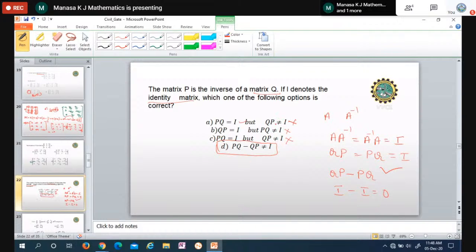You can say easily, here they have given both are equal to I. P into Q, Q into P, both are equal to I. Here they have given PQ is I, but QP is not equal to I. PQ is not equal to I, QP is not equal to I. So these three are of course wrong. But here you find the difference of those two. We know that PQ and QP both are equal to I. So we are finding the difference here. Since both are equal to I, it becomes I minus I, and I minus I is 0. 0 means it is a null matrix, and I means it is identity matrix. Both are not equal, so the fourth one is the answer.